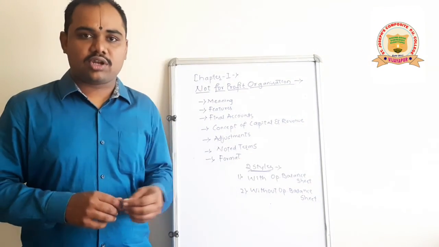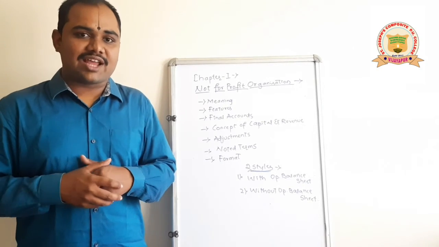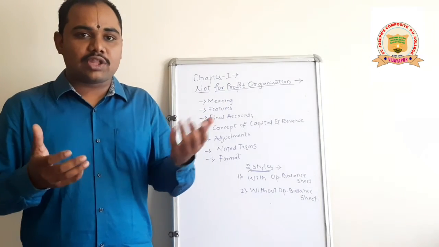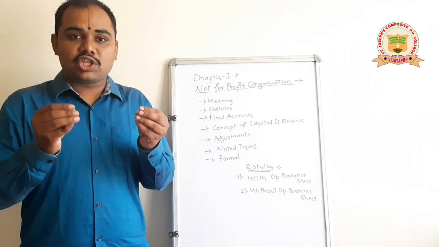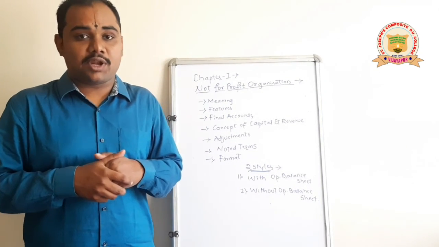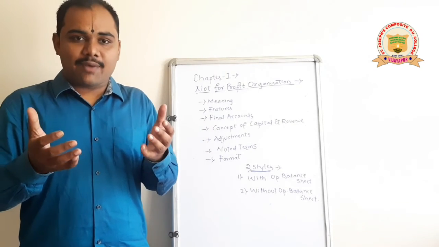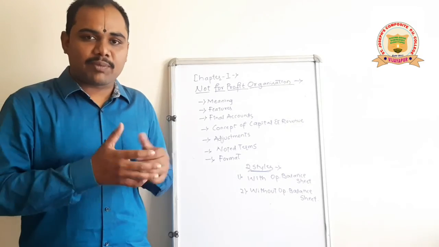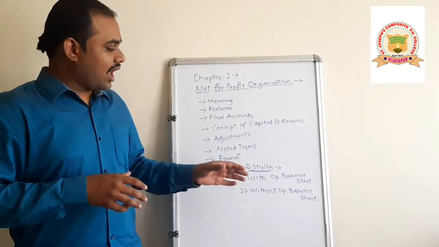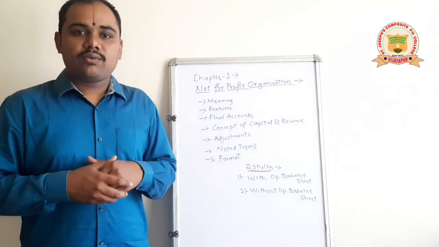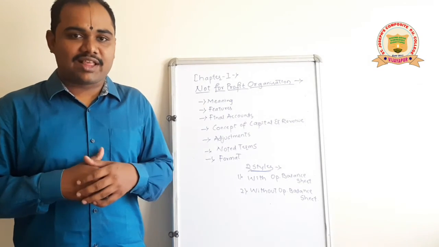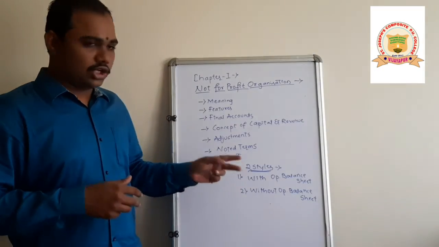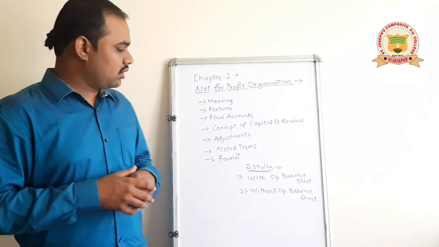And a few other problems in your question bank are without an opening balance sheet. They will not give the opening balance sheet, but they will give some information regarding it. We have to use that information to prepare the opening balance sheet, and further we have to calculate the surplus or deficit, and at the end prepare the balance sheet. These are the two styles of solving the problems.